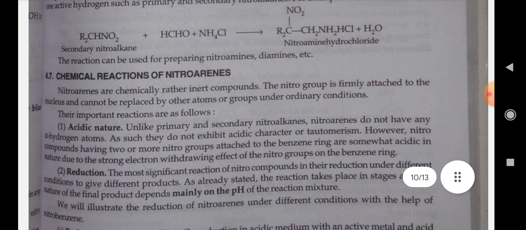Chemical reactions of the nitroarenes. Nitroarenes are chemically rather inert compounds. The nitro group is firmly attached to the nucleus and cannot be replaced by other atoms or groups under ordinary conditions. Their important reactions are as follows.